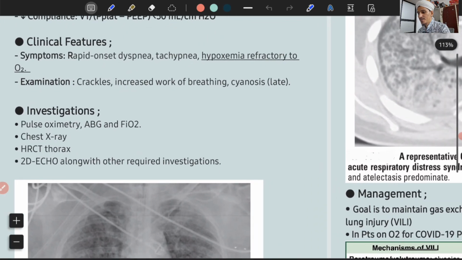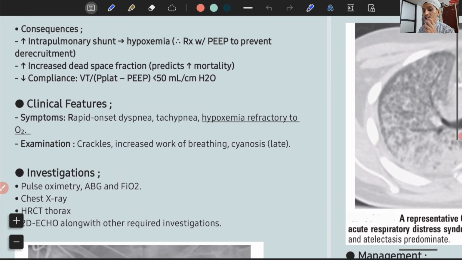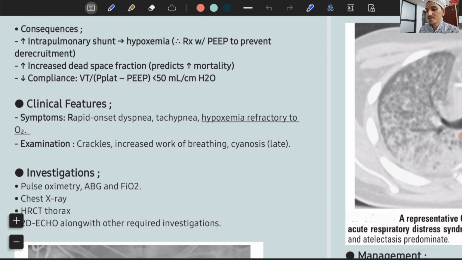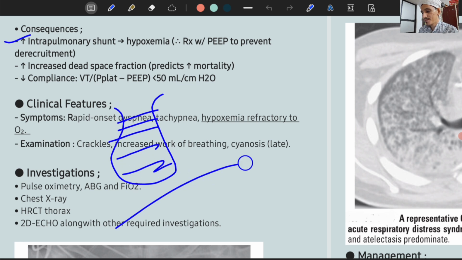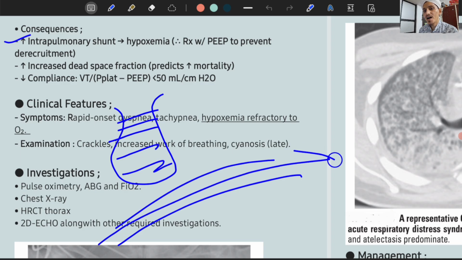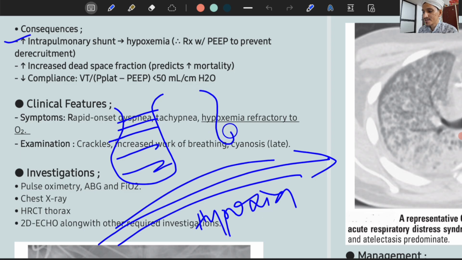So these are the stages by which a lung passes. So what will be the consequences? Because the alveoli are filled with fluid, blood will bypass the alveoli, and there will be complete blockade. There will be hypoxia because of VQ mismatch, because of intrapulmonary shunt, and some alveoli will collapse. Why will they collapse? Because of surface tension. So to open those alveoli, press this fluid backwards and give oxygenation to the affected alveoli, you need to give PEEP.